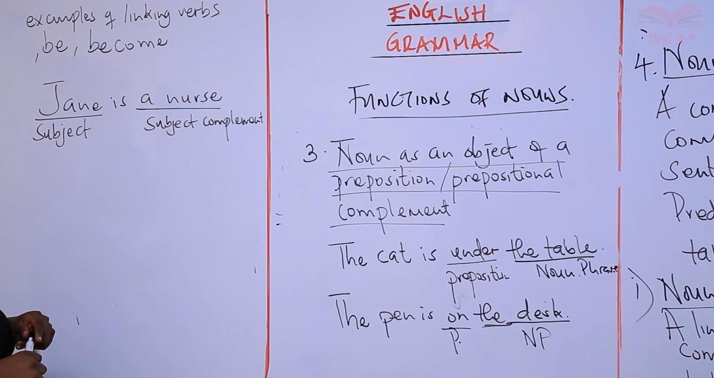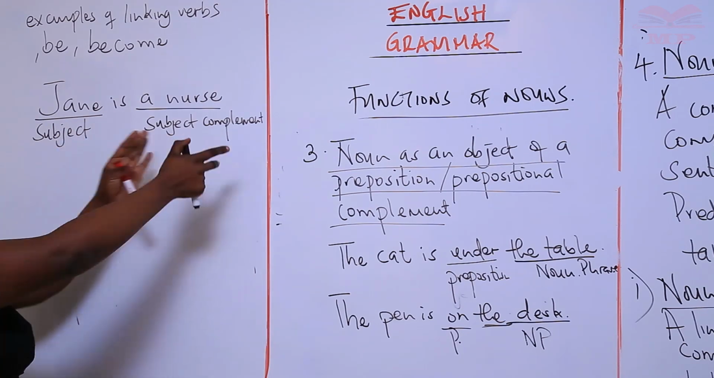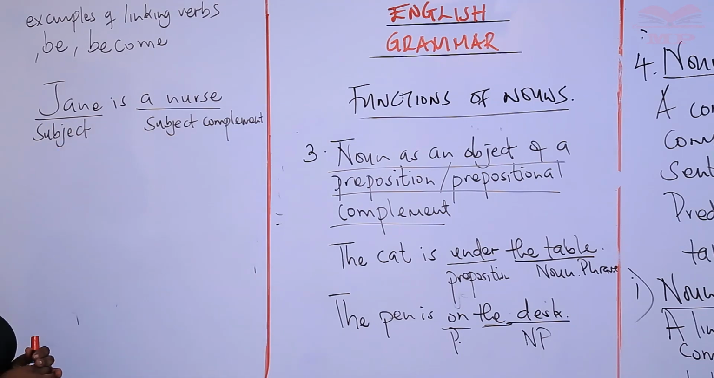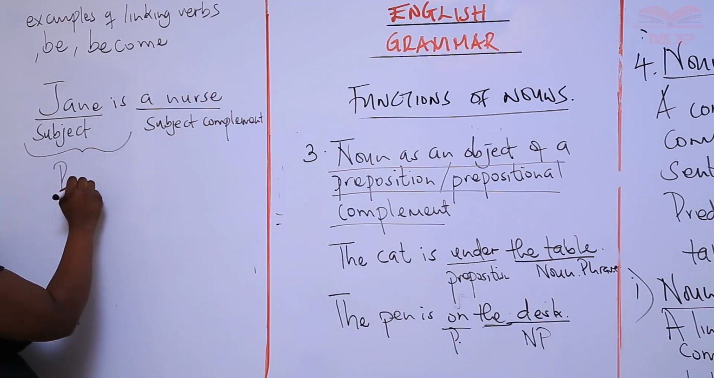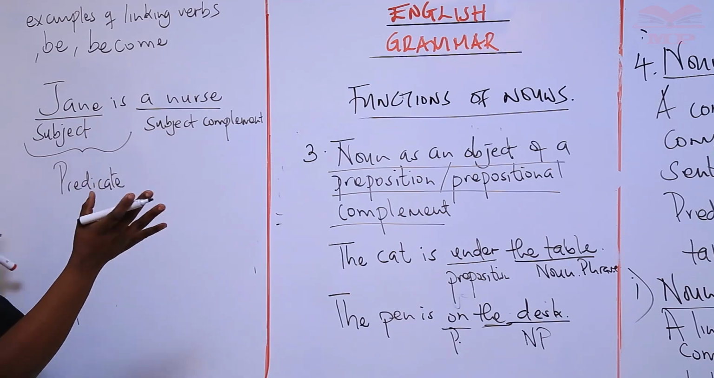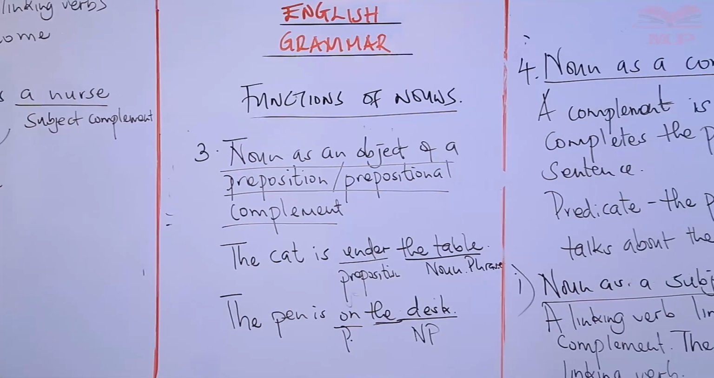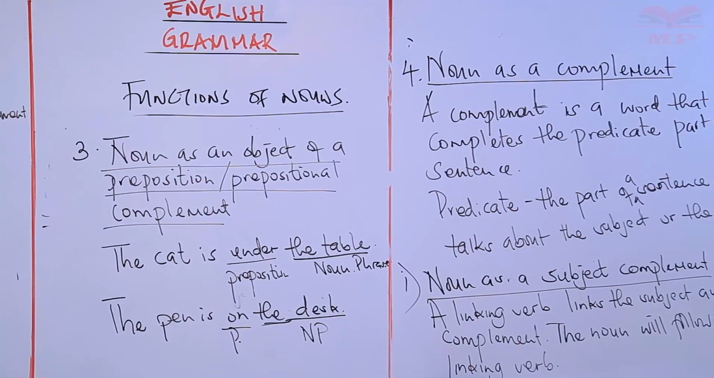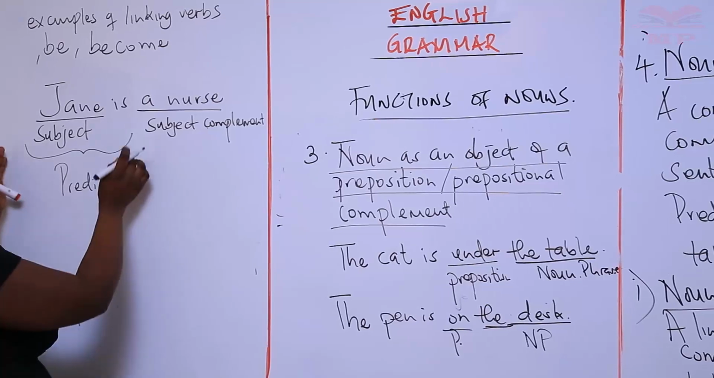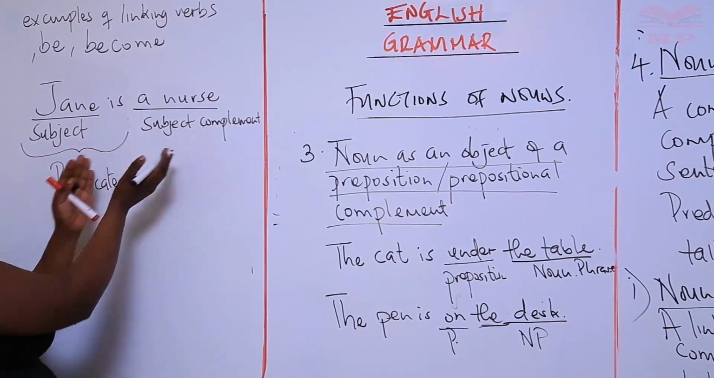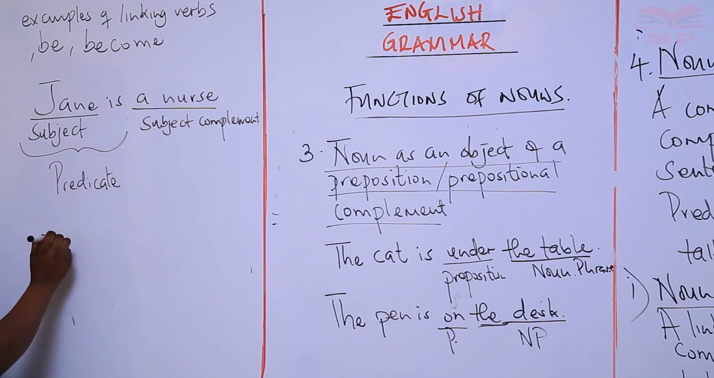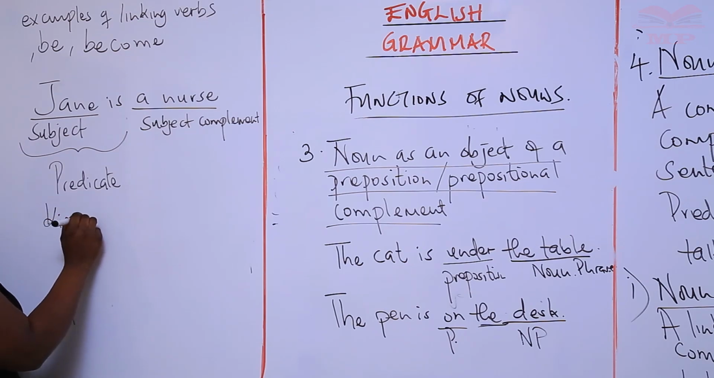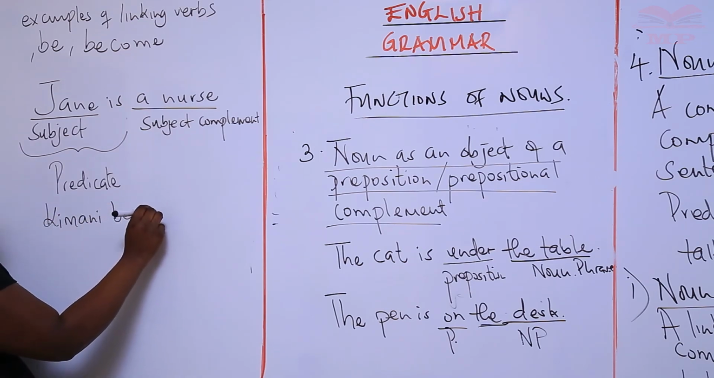All right? Okay? And Jane is the predicate part of our sentence. The predicate is now Jane is. Now it's completing. Jane is our predicate. Okay? So, for example here, Jane is our predicate. And you see that the what? The complement is a word that completes the predicate part of a sentence. So it is completing this predicate part. Okay? So all this is the predicate part. So the complement does what? Completes it. All right? For example, Kimani became president.